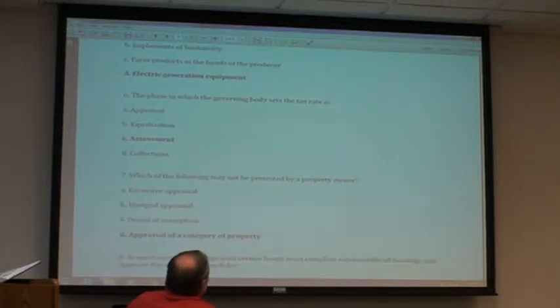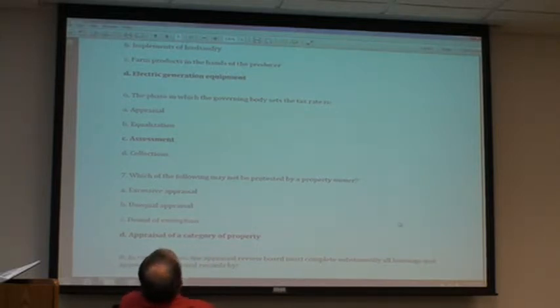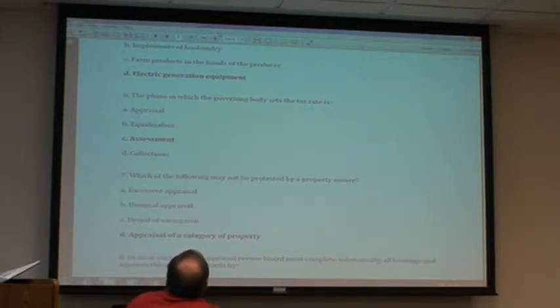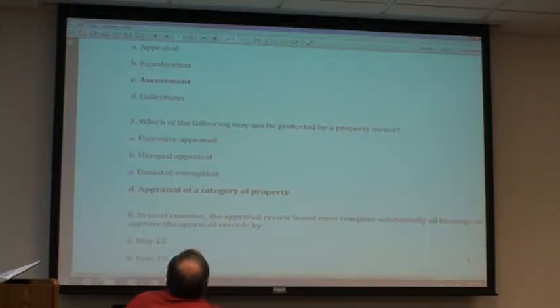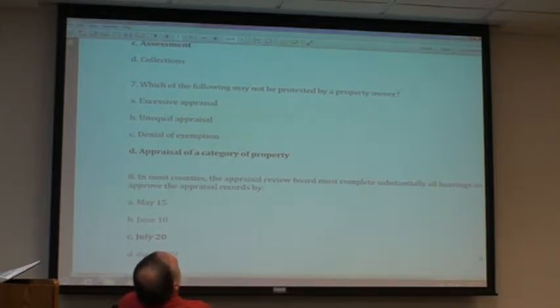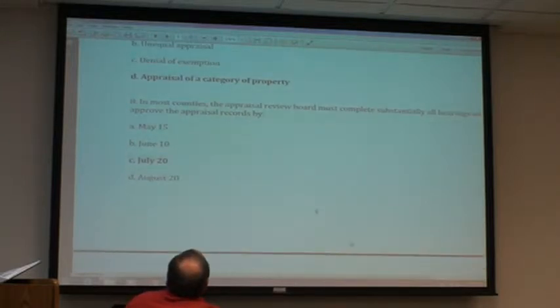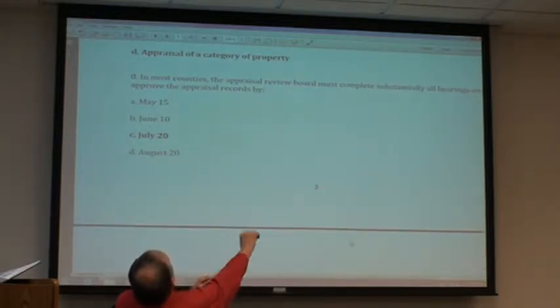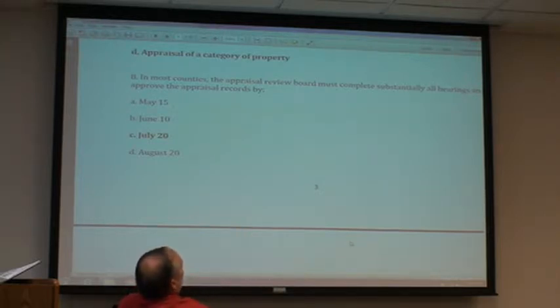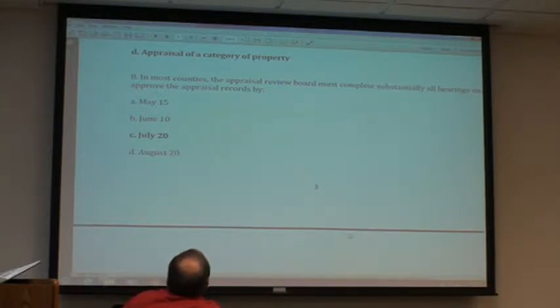Question number 6, the phase in which the government body sets the tax rate is the assessment phase. Number 7, which of the following may not be protested by a property owner? The property owner can protest excessive appraisal, unequal appraisal, or denial of exemption. He cannot protest a category of property. Number 8, in most counties, the appraisal review board must complete substantially all hearings and approve the appraisal records by when? By the 20th.